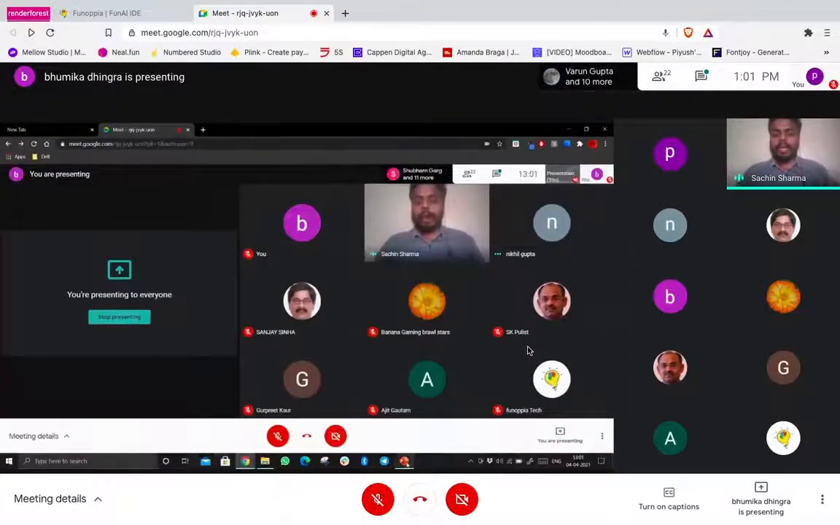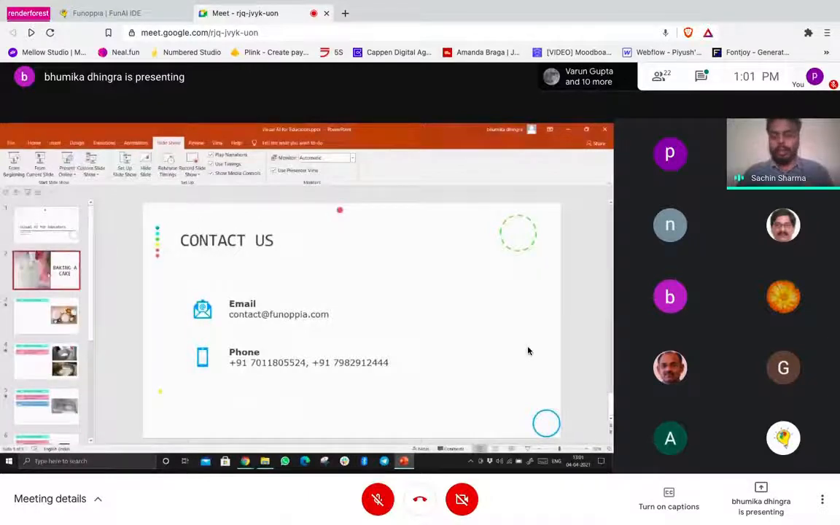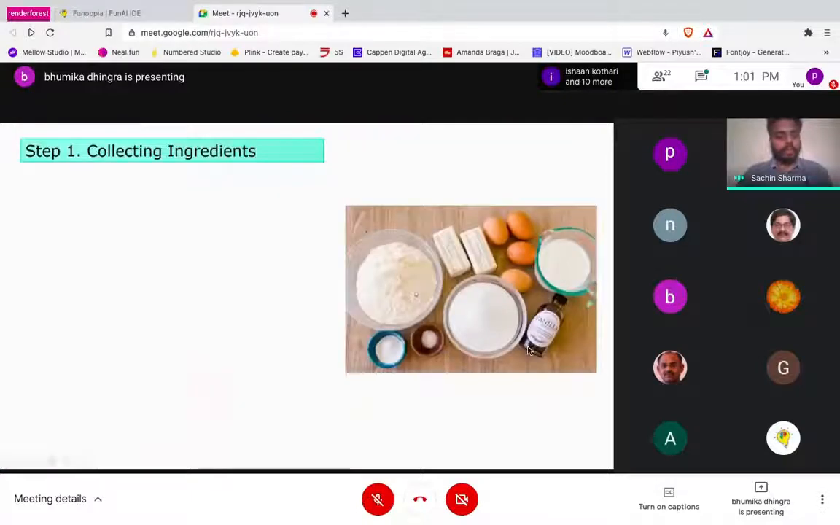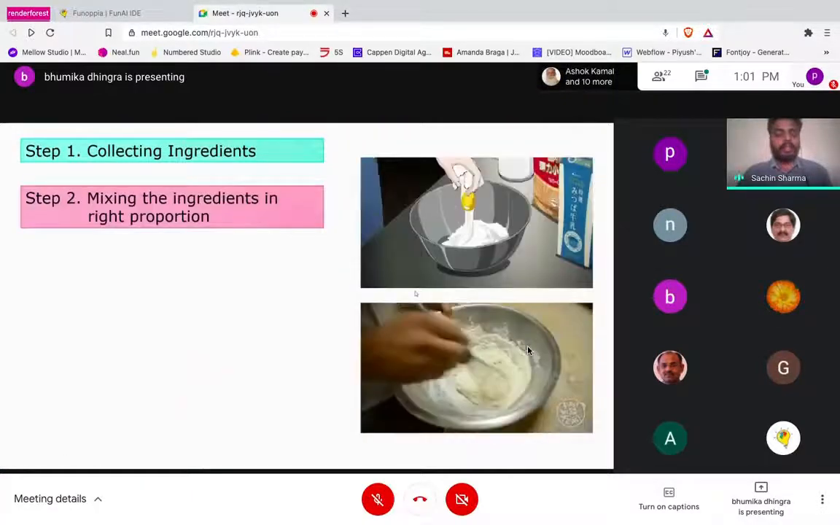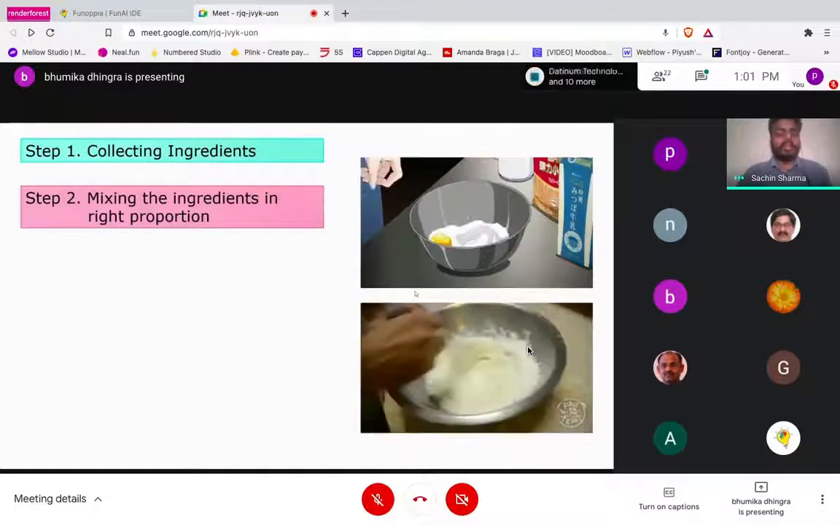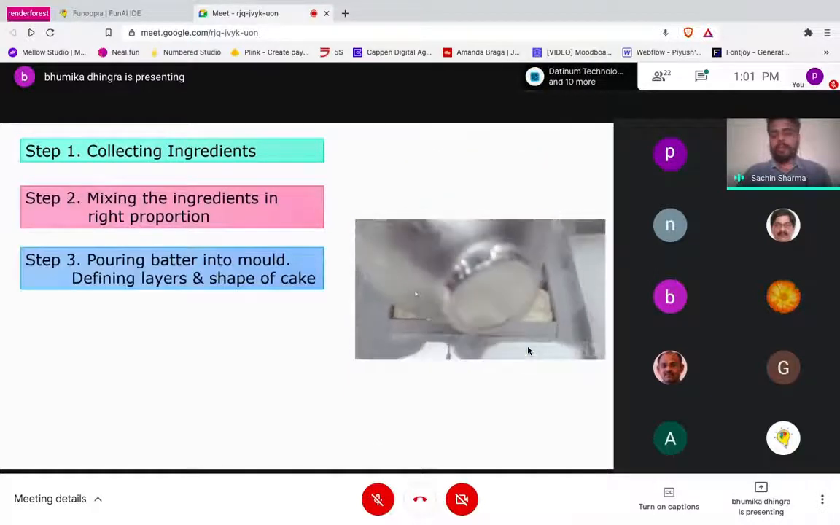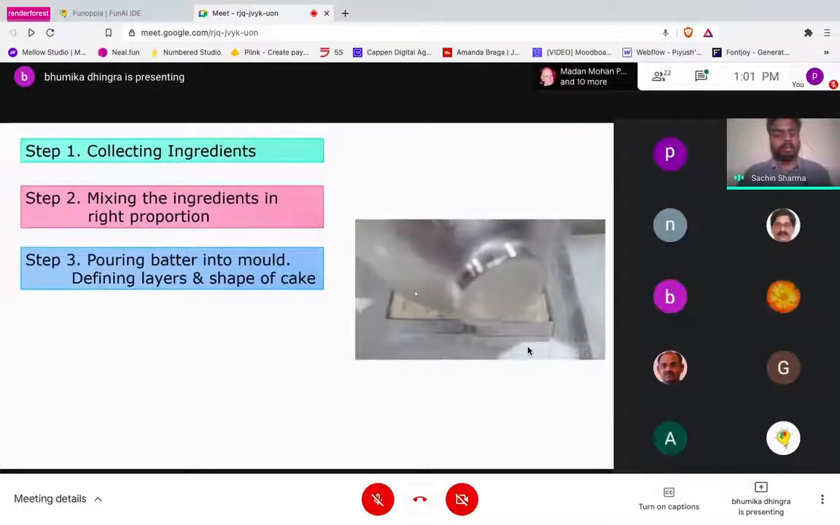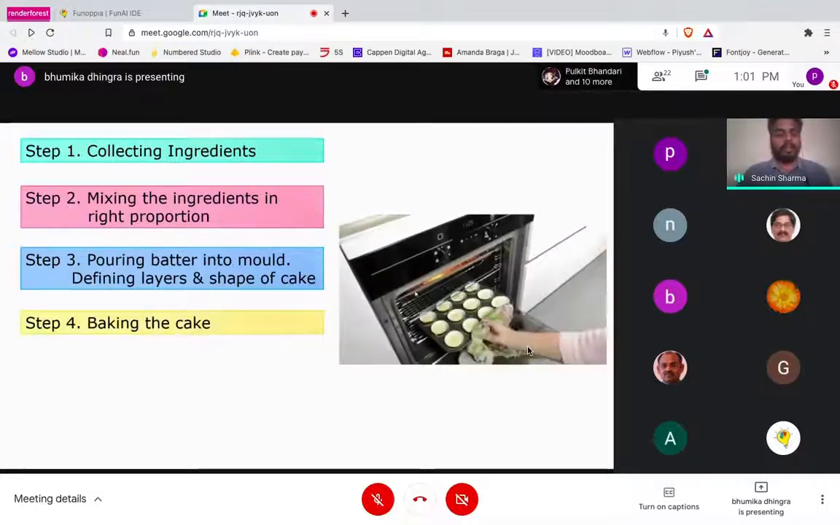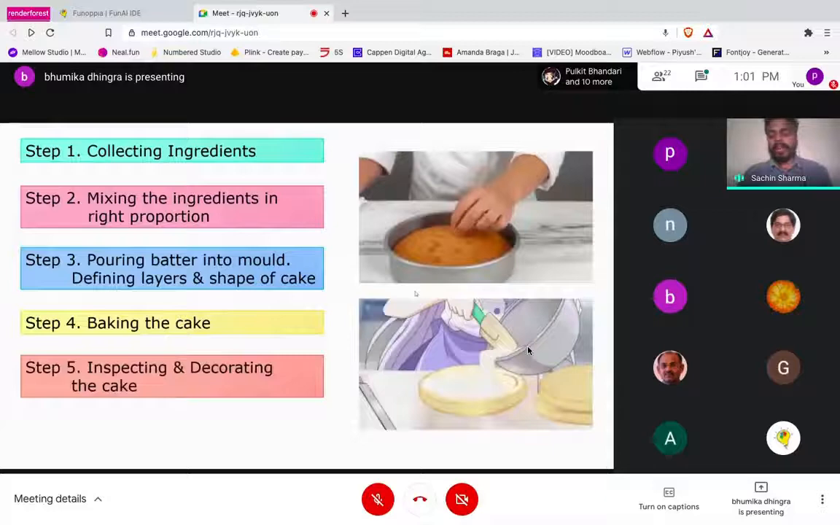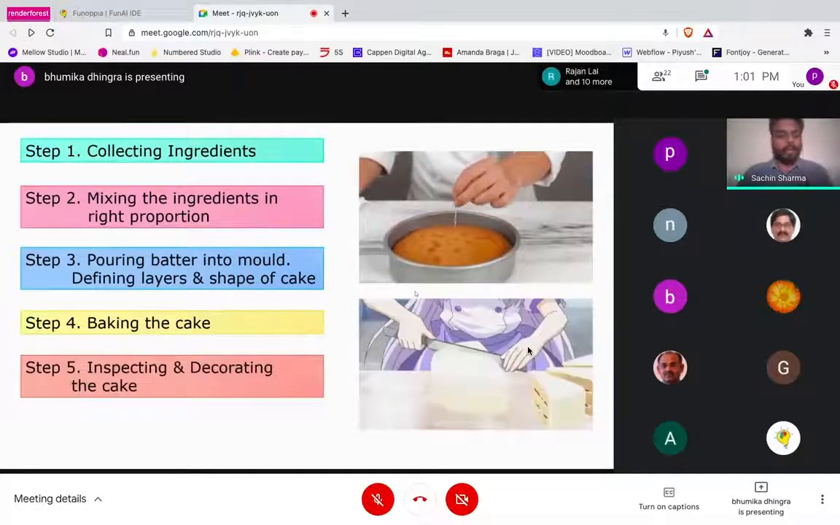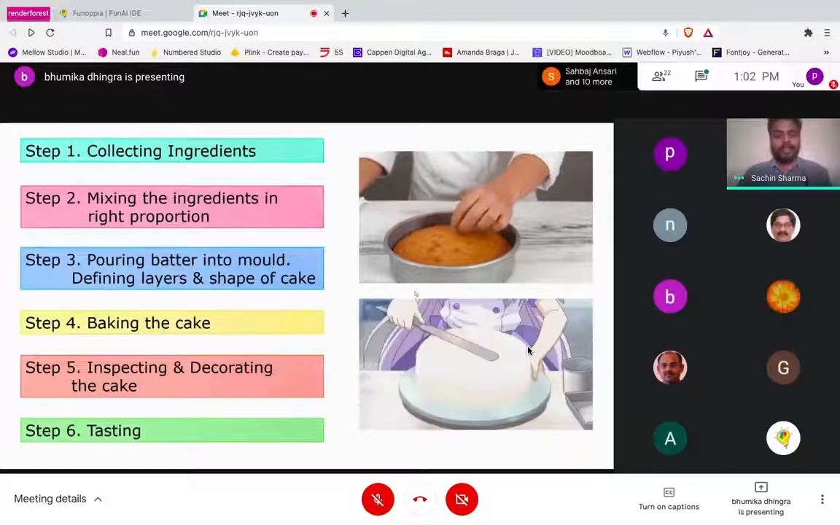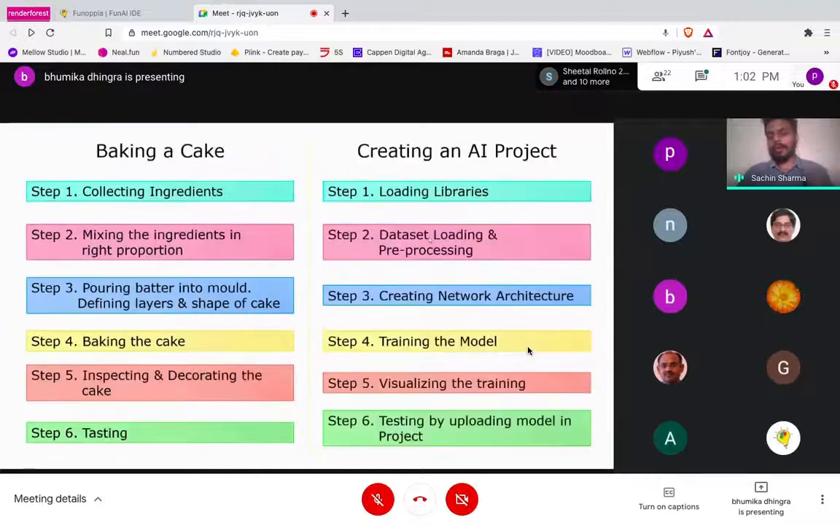Now, creating an AI project is like baking a cake. How do you bake a cake? There are several steps: collecting the ingredients, then mixing the ingredients in the right proportion, then pouring the batter into the mold, which basically decides how many layers or what the shape of the cake will be. The next step is baking the cake in the oven. Then we inspect and check whether it is baked properly or not, then decorate it, and the most important step, which is tasting. These steps we can follow to build any AI project.